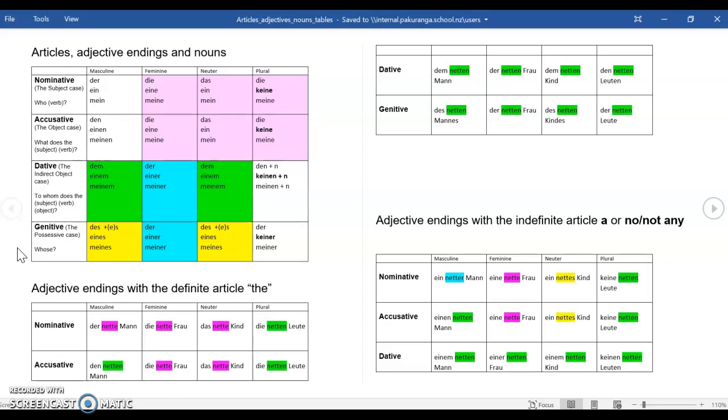To whom does the subject give the object? I give the pen to the boy. Ich gebe den Kuli dem Jungen. So der Junge becomes dem Jungen.